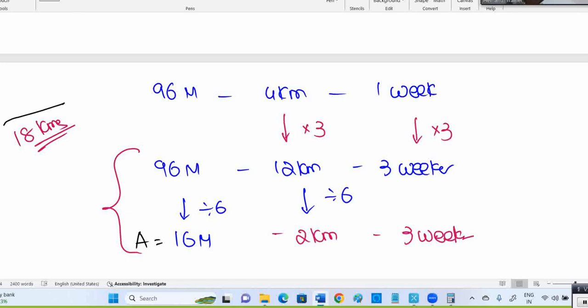If 96 men are there, they can complete 12 kilometers. As our target is 18, for the extra 2 kilometers I want additional men. In those 3 weeks, the 2 kilometers should be done by these extra people. As it is divided by 6 here, here also divided by 6. 16 men is sufficient to complete the 2 kilometers. So understand the concept regarding how many additional men are required.